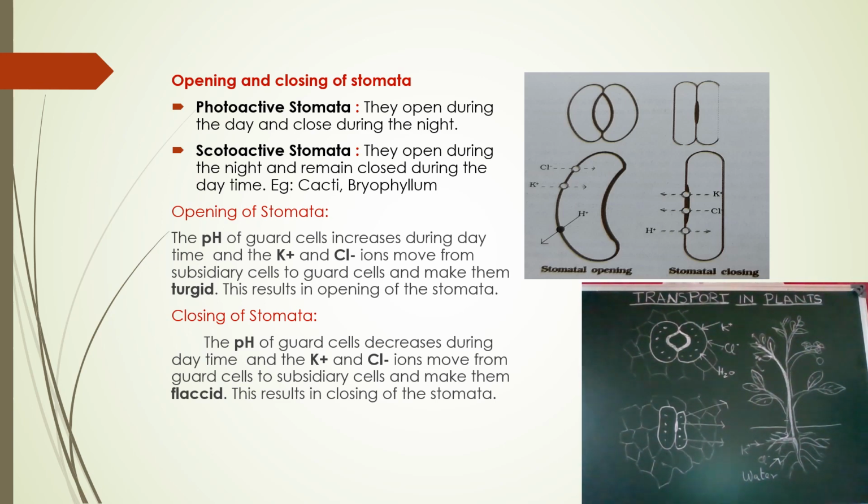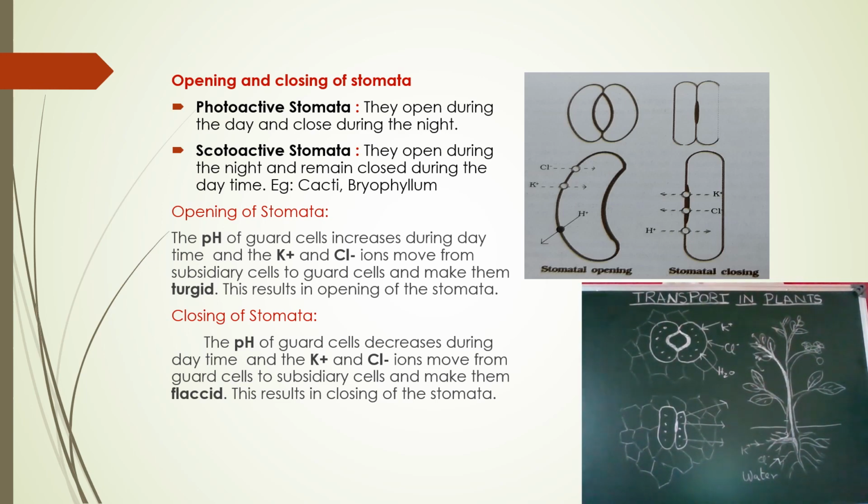During transpiration, the excess amount of water collected in the xylem escapes through the stoma. If the stoma stays open continuously, the transpiration is continuous, and there is a chance of the plant wilting. That is, it may die. That is the reason the stoma should close and stop the process of transpiration. We will see how the stoma closes and how it opens, and also at what time the stoma closes and at what time it opens.